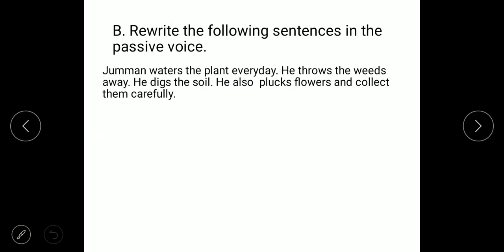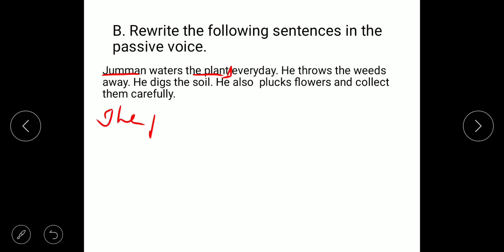Now, next question is, rewrite the following sentences in the passive voice. Like Juman watered the plant every day. Here Juman is the subject, plant is the object. Then what you have to write? Plant or plants. In your textbook plants is there. So plants, then what you have to write? The plants.